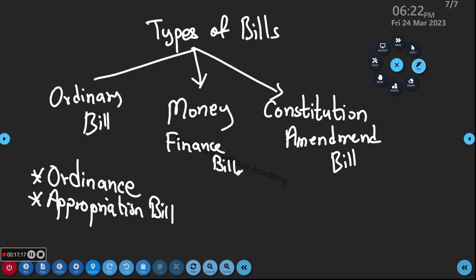Remember one thing, ordinary bill can be passed in Lok Sabha or Rajya Sabha. The words 'or' and 'only' are very, very important. Write down this important point quickly: ordinary bill can be passed both in Lok Sabha and Rajya Sabha. Now what is meant by ordinary bill? It depends on the type of bill. First, what is a bill? Otherwise there will be confusion. What is meant by bill?